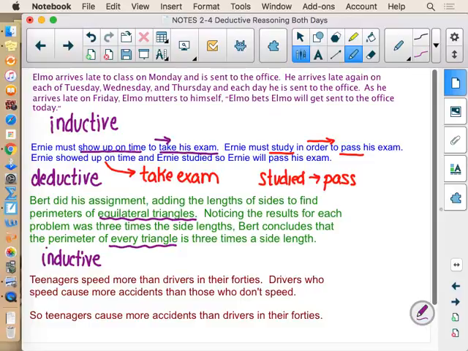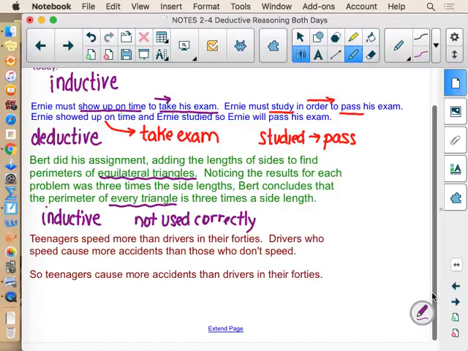Why it's not used correctly is that he's taking the data outside of what his data actually said. His data had only data for equilateral triangles. So he can't make a conclusion about every triangle, he can only make a conclusion about equilaterals.